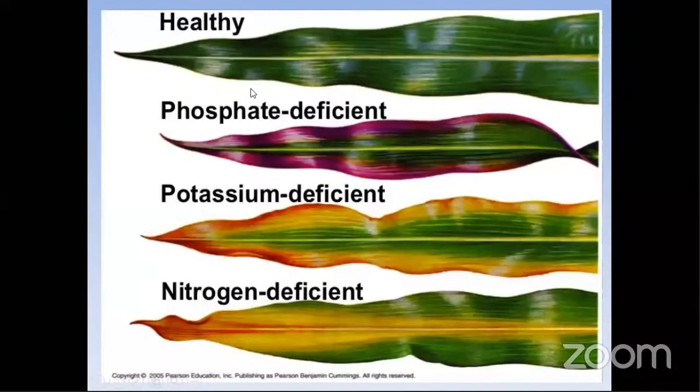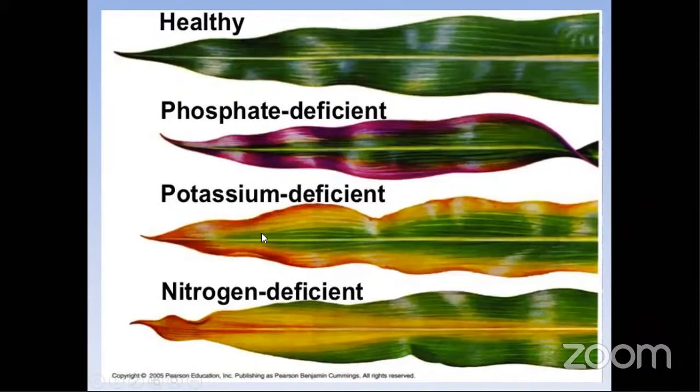Well, this is the image. This is a healthy leaf, with no nutrient deficiencies, nothing. But at the same time, you can see phosphate deficiency, with purple coloration. At the same time, potassium deficiency. Please see the difference between potassium and nitrogen. Potassium deficiency comes from the edges, whereas nitrogen is in a V shape. There is a major difference between these; these are some major deficiency symptoms of NPK.